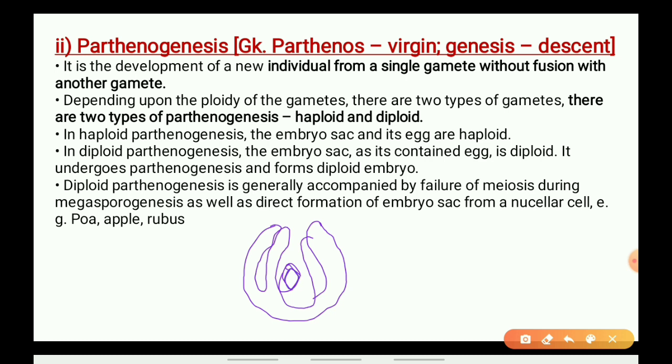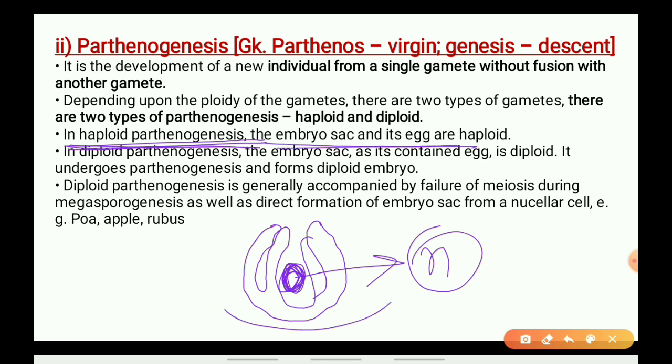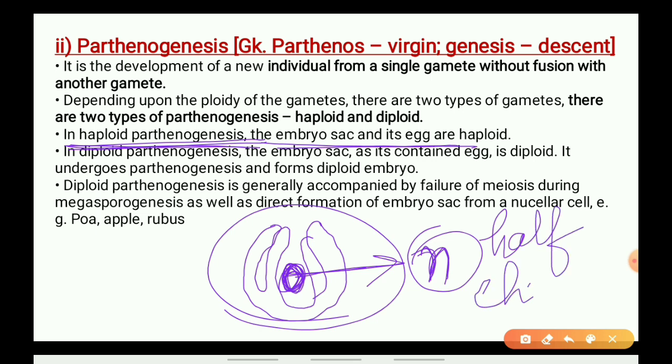Suppose this is the egg cell within the embryo sac. If the egg cell is haploid, meaning it has half the number of chromosomes, then it will undergo haploid parthenogenesis.